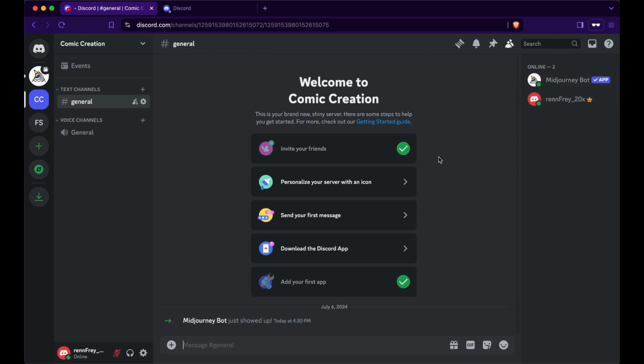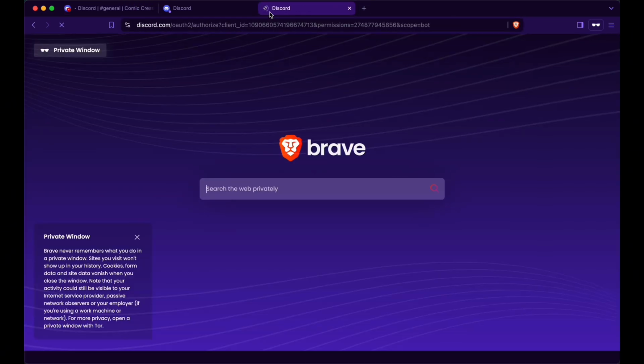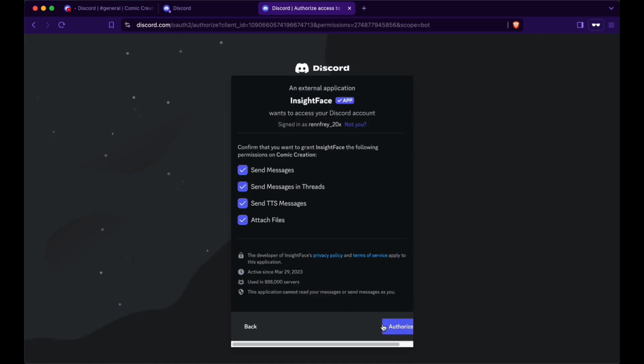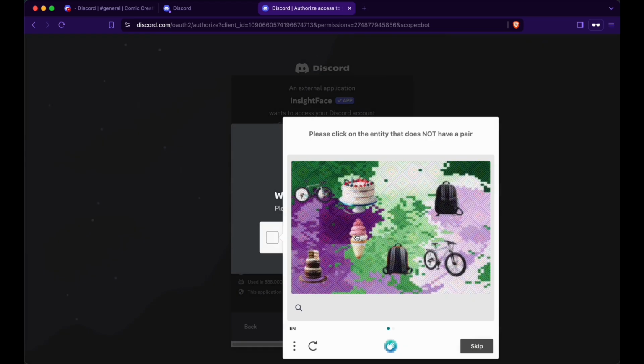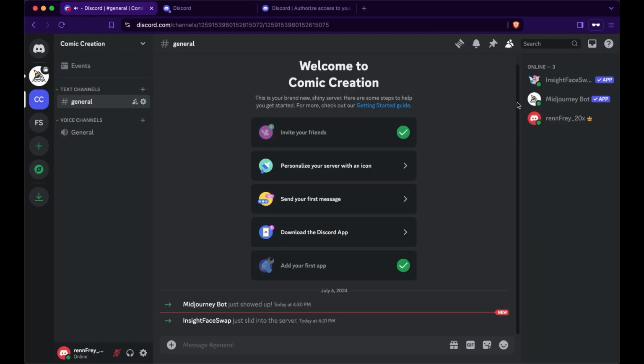Now next up is the InsightFace Swap. Either take the link from the PDF that I've shared with you or simply Google InsightFace Swap. I'm going to use the link in my case. Again, my server is already pre-selected. Press continue, authorize. And that should be good. And now here on the right side, you can see the InsightFace Swap as well. That's the first part of setting everything up.